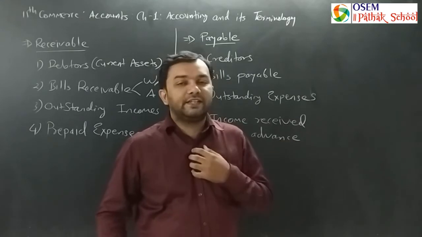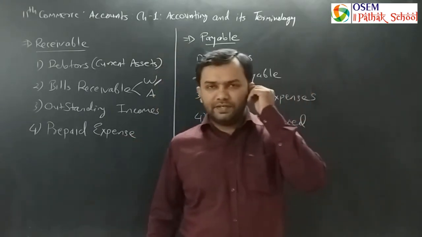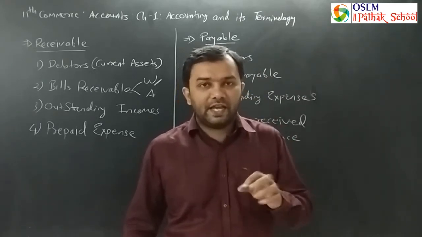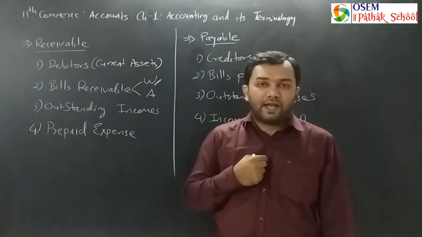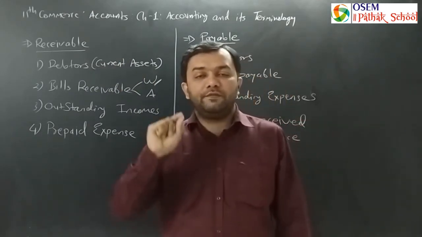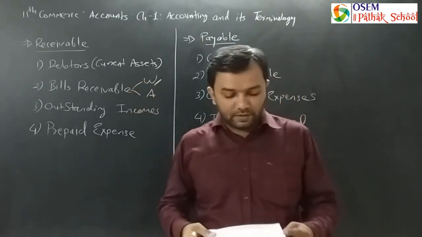Say for example I am the writer of 10,000 rupees of bills receivable. If I am the writer, then I will be in the position of amount receivable. I have a certain amount which is receivable on a future date, written by me as bills receivable.